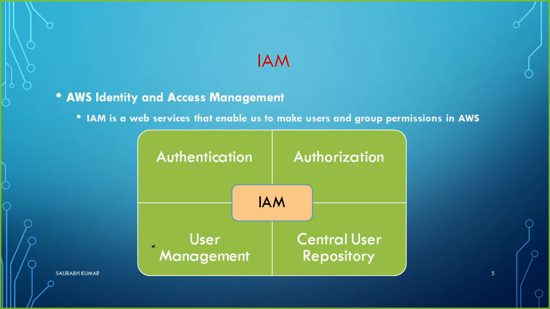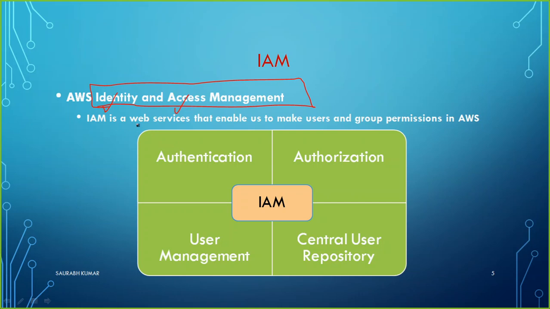So what IAM is, you can see, AWS Identity and Access Management. That's the full name of IAM. I for identity, A for access, M for management. Meaning that it will be checking the identity. Thereafter it will be helping you to manage the access, who is having access to which resource.